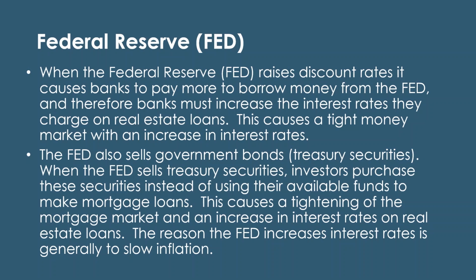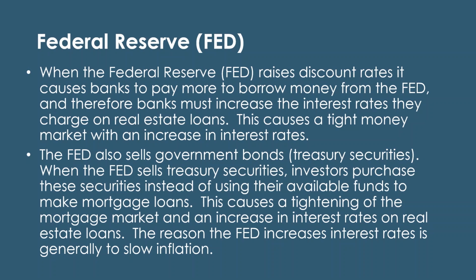That causes a tightening of the mortgage market and an increase in interest rates on real estate loans again. The reason the Fed increases interest rates is generally to slow inflation. So that's what the Federal Reserve does to do that.